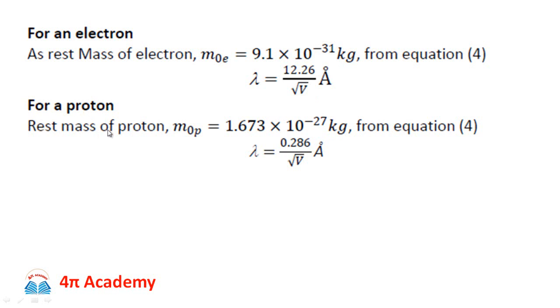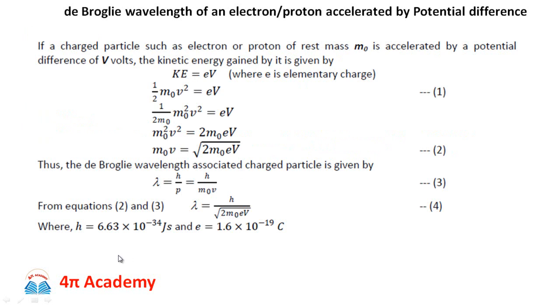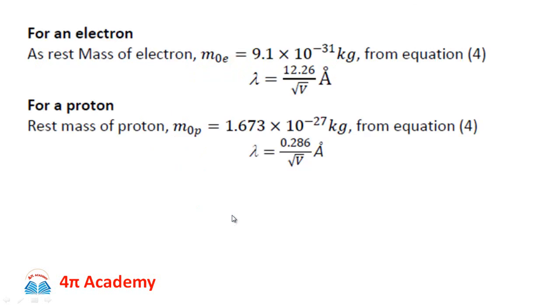Then for a proton, the rest mass of the proton is 1.673 into 10 raised to minus 27 kg. So if I put the values of h, e and m as mass of proton, then I get the final equation for the wavelength of proton as 0.286 angstrom unit divided by root of V. So if you remember these two formulas, they are very simple formulas,